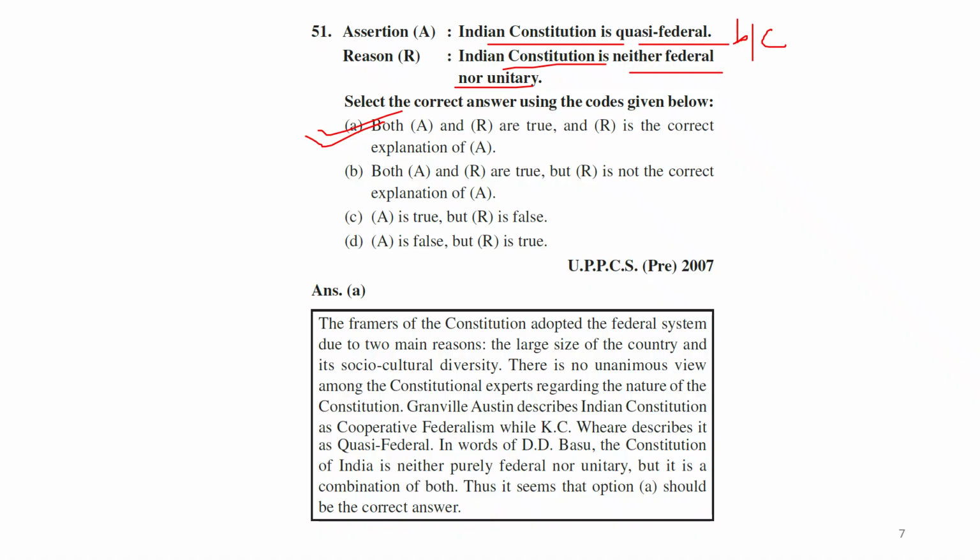Anyway, I will just read this explanation part. Again, this explanation is also taken from Lakshmikant. The framers of the constitution adopted the federal system due to two main reasons: the large size of the country and its socio-cultural diversity. ठीक है, जो हमारा country काफी बड़ा था तो उसके वजह से इन सब चीजों को लिया गया था. There is no unanimous view among the constitutional experts regarding the nature of the constitution.